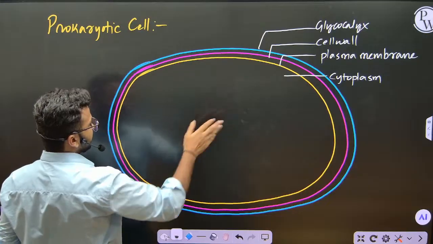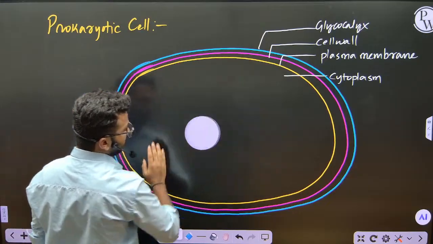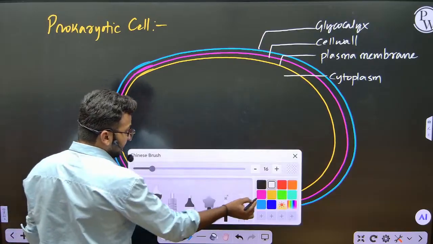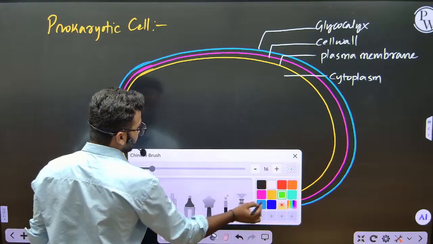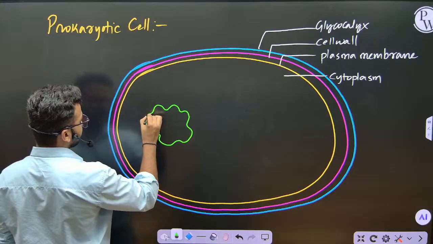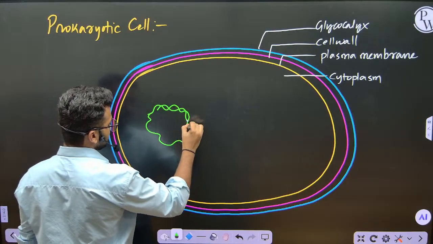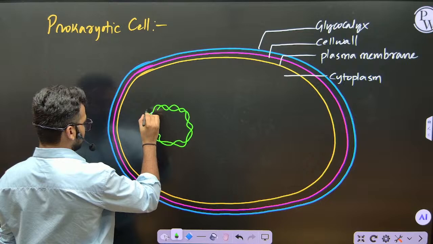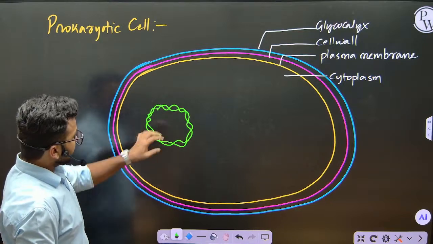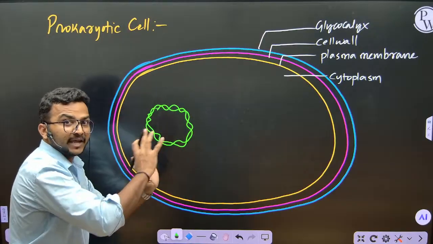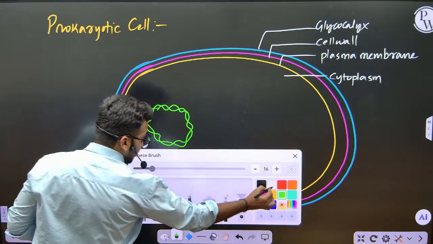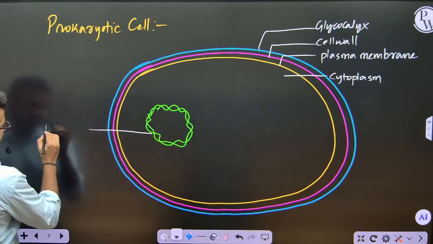See, it is a prokaryotic cell and inside of this it is completely cytoplasm. And inside of this you will be able to see the genetic material, which is laid like this. It is fixed at one position, that is the main genetic material, the main DNA of this bacteria.